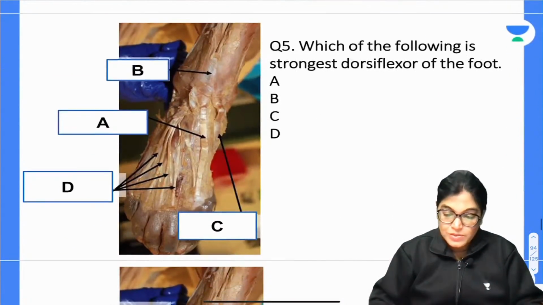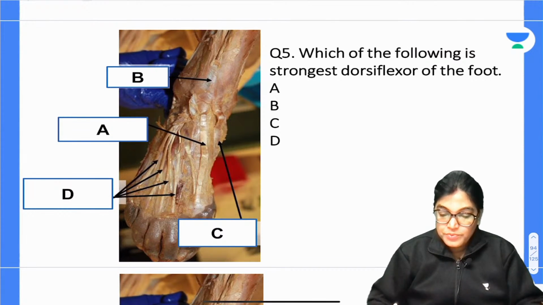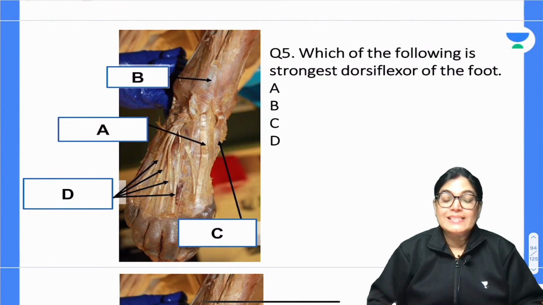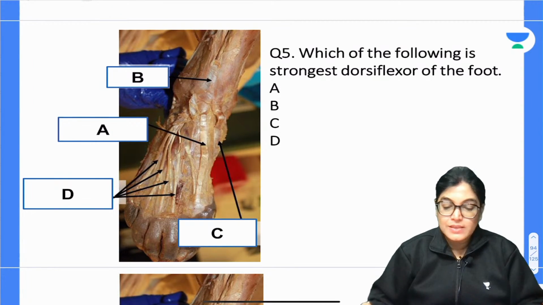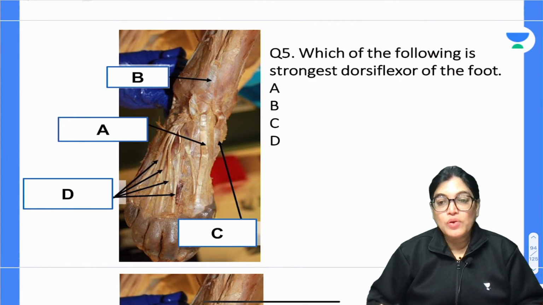Let's move on to the next, question number 5.